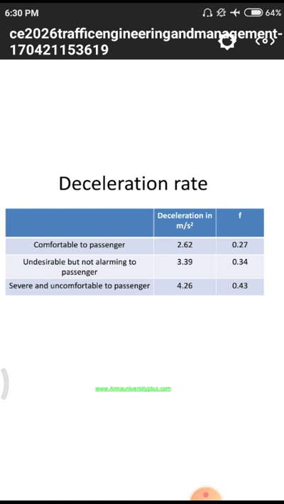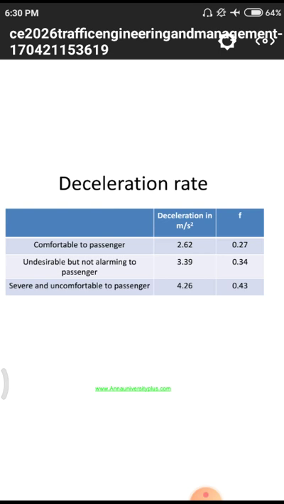Due to this deceleration rate we have some quantity of comfort, and the friction factor is directly proportional to this deceleration rate. Whenever the deceleration value is some quantity, we have to get some friction value.